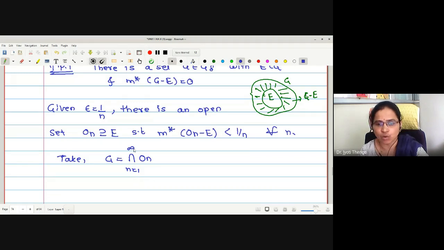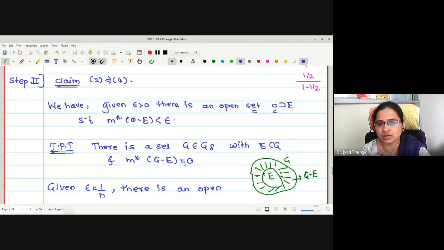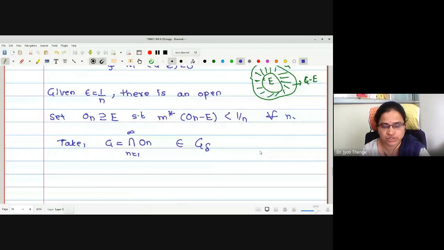Correct now? This is a countable intersection of open sets. Therefore, may I say this belongs to G delta. If I select G as a countable intersection of these open sets, no doubt it will be a member of G delta. Therefore, one part holds: G in G delta holds. What remains to prove? E contained in G. Whether E is contained in G or not.